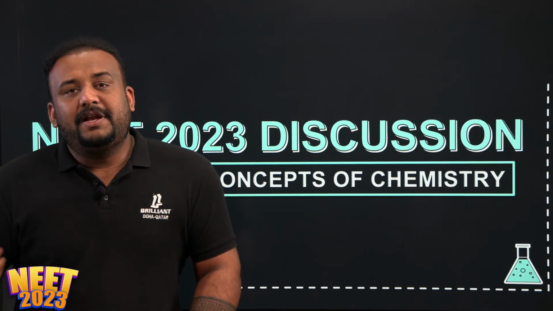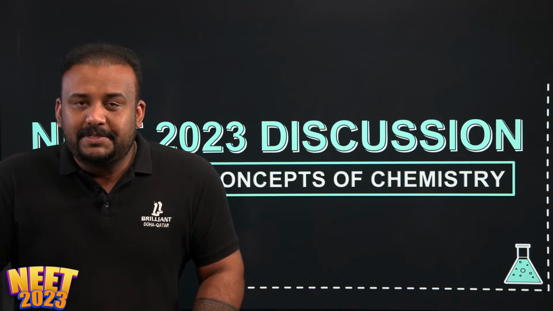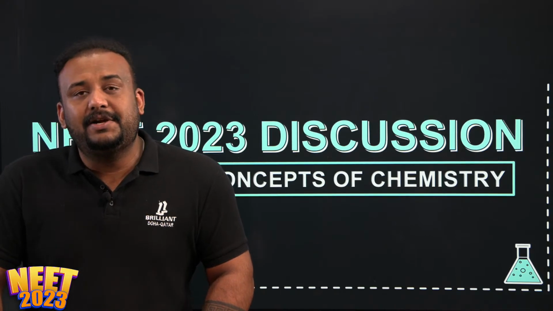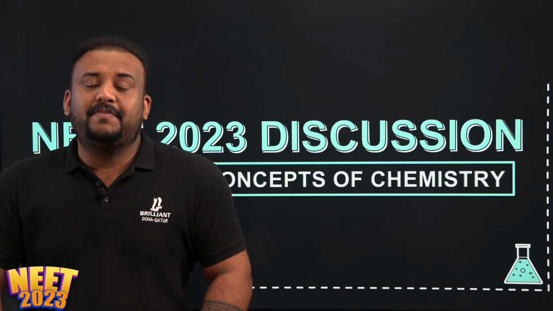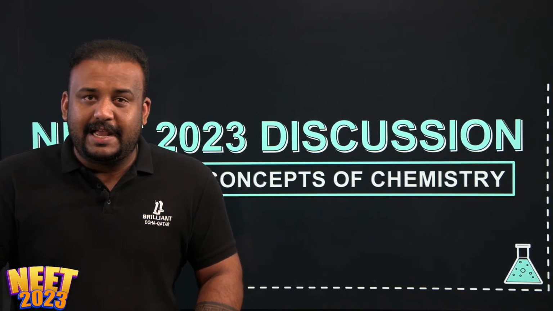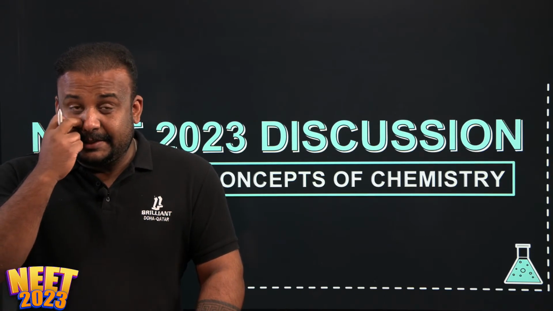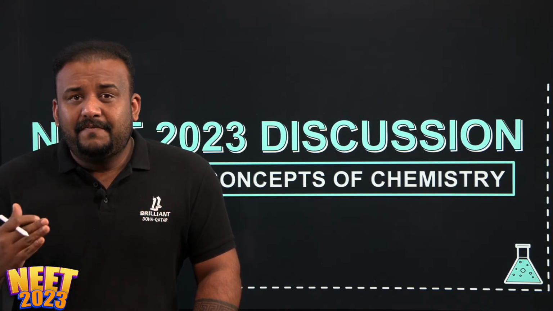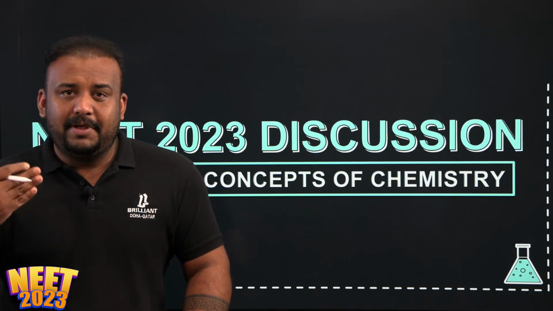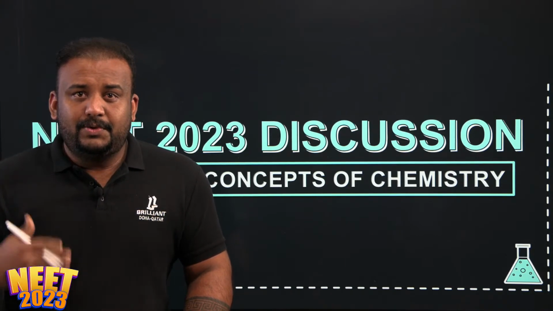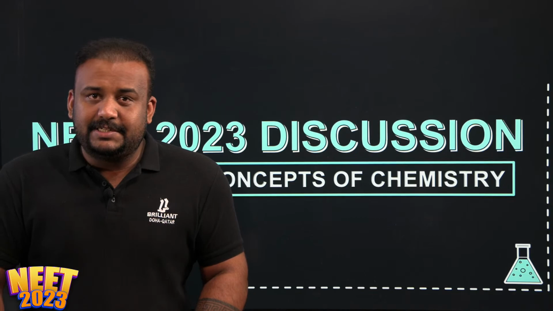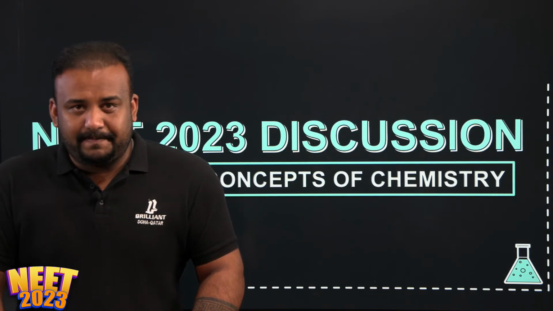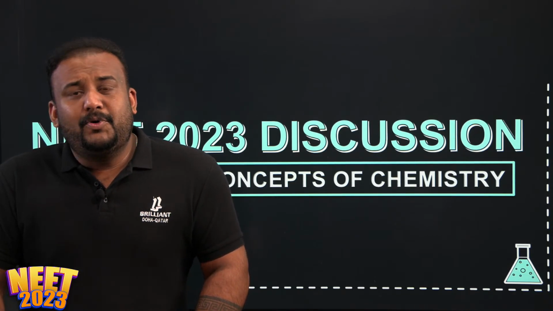You will definitely have questions related to mole concept, stoichiometry, empirical formula and mass percentage analysis. Today we will be having a quick recap and walk through the most important questions and topics from this chapter. I hope I am audible to everyone.